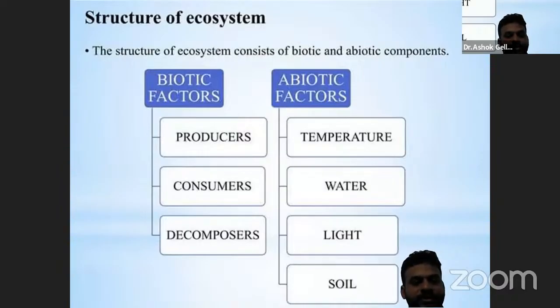Biotic factors: producers, consumers, and decomposers. Abiotic factors: temperature, water, light, and soil. The abiotic factors are non-living parts of the environment, and biotic factors are living organisms.